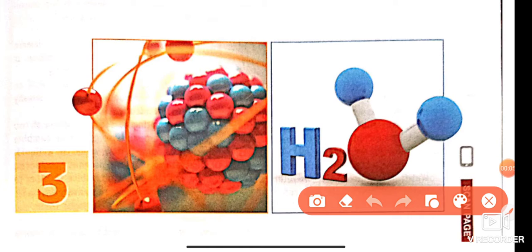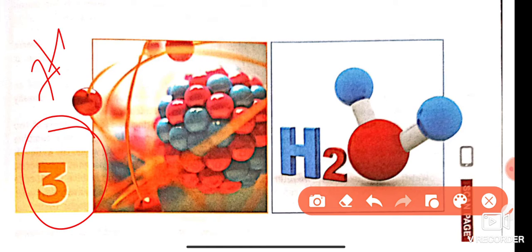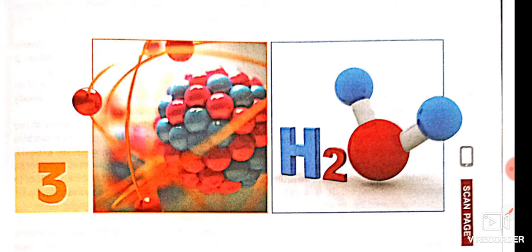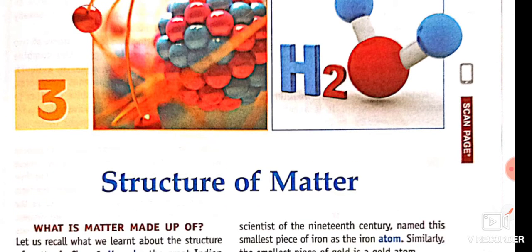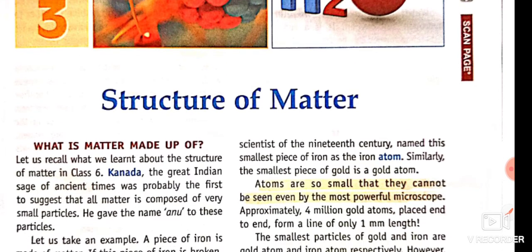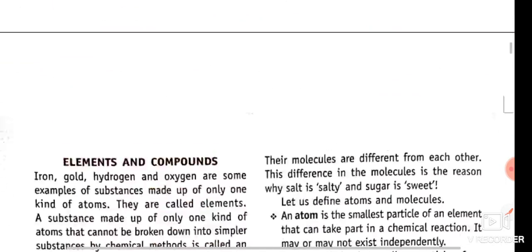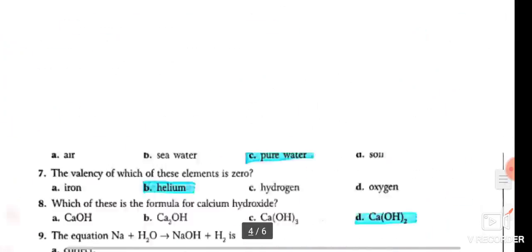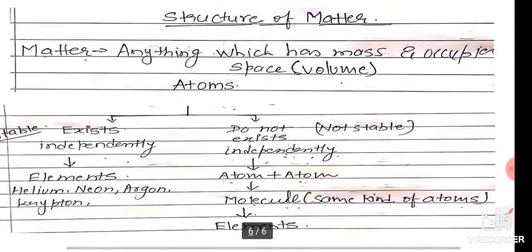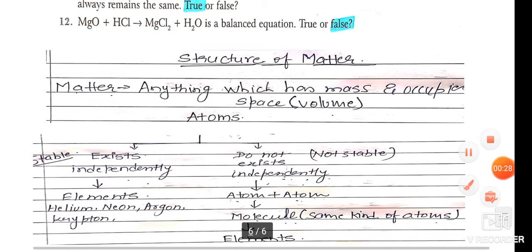So dear students, today we are going to start chapter 3 of class 7 science, and the chapter name is Structure of Matter. Before starting the chapter, we will learn what matter is and its related terms. In brief, we will discuss matter in short. First, Structure of Matter is the name of the chapter.